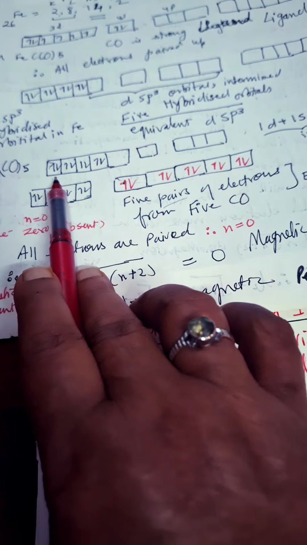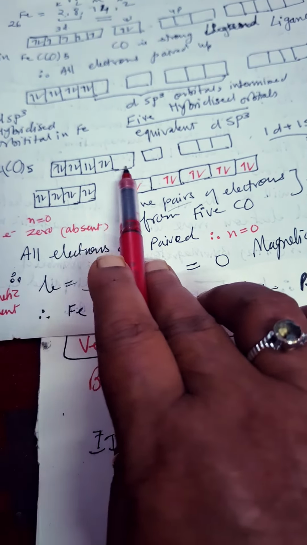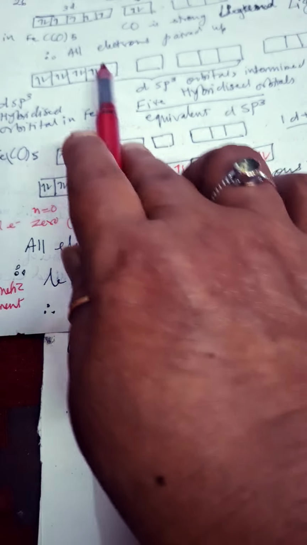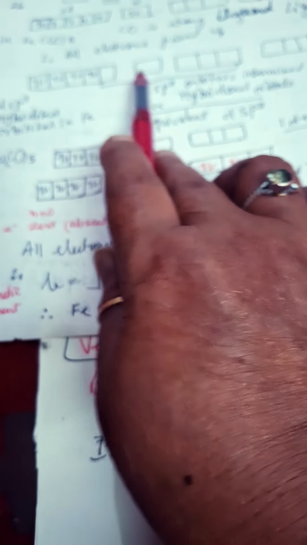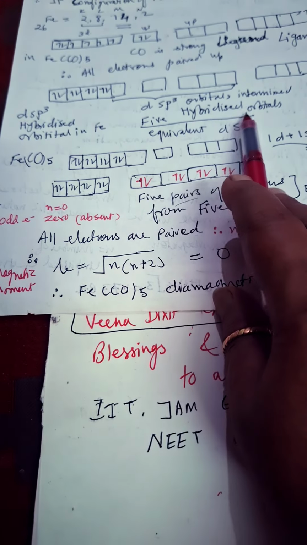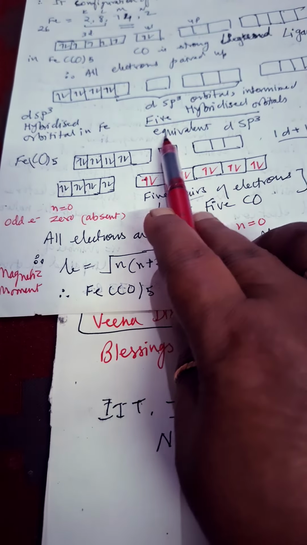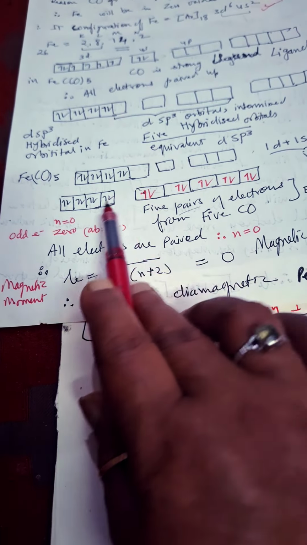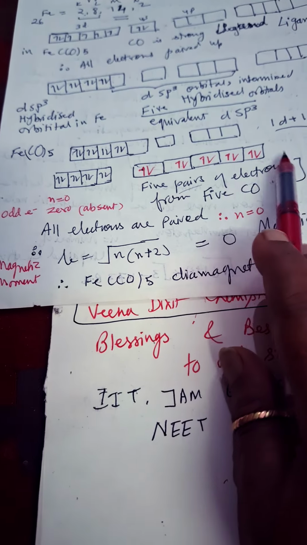So again I have written this structure, Fe(CO)5. Here I told you about Fe. When it comes in contact with a strong ligand, it will empty the orbitals, and all these orbitals are free and they will intermix. We will get 5 hybrid orbitals. They are all equivalent. Now these 5 equivalent orbitals I write separately.